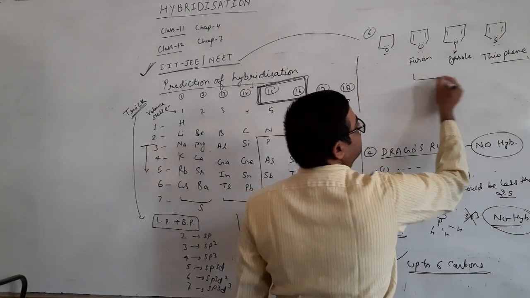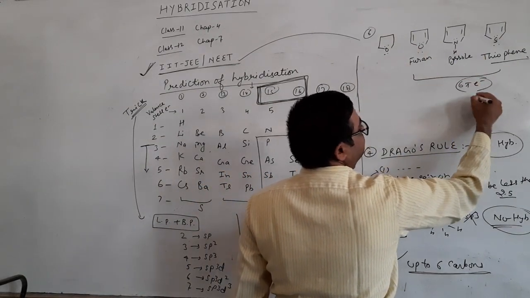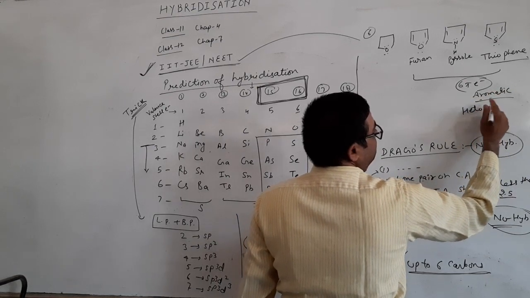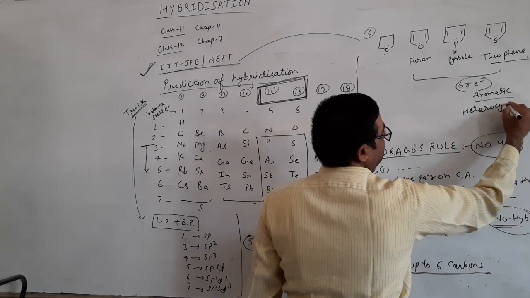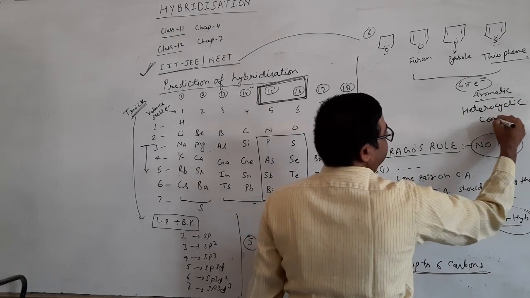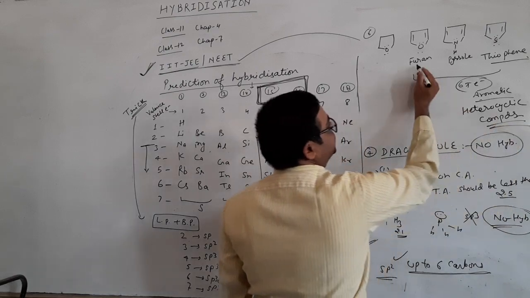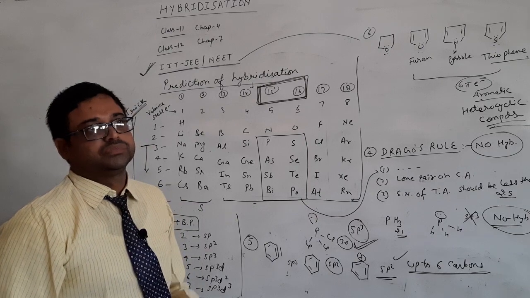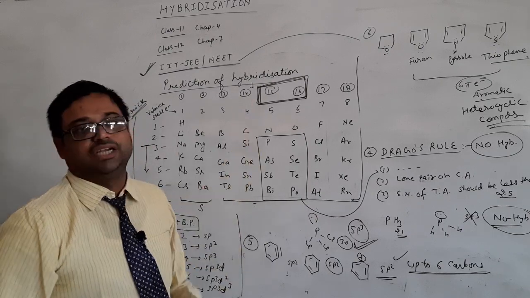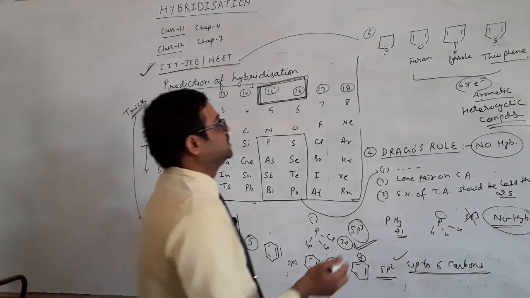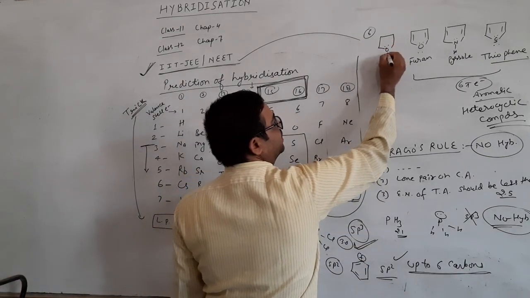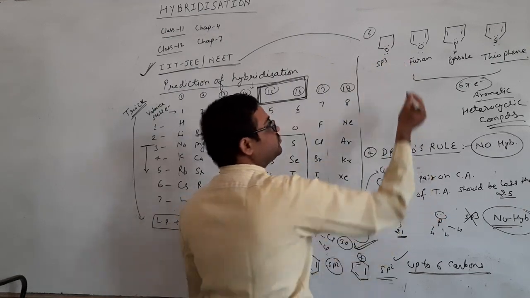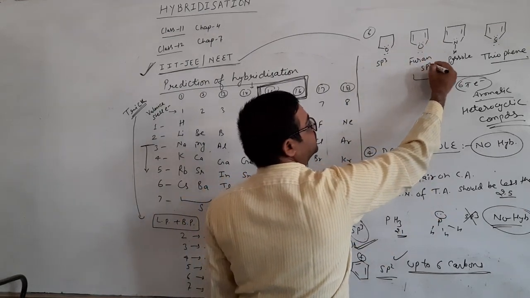These three have a 6 pi electron system, so they are aromatic, and these are heterocyclic compounds. Okay, this is furan, this is pyrrole, and this is thiophene. Now I am asking about the hybridization of this heteroatom. Your answer might be one lone pair and two bond pairs, so 4 means sp3. Similarly, you will write sp3 here also.